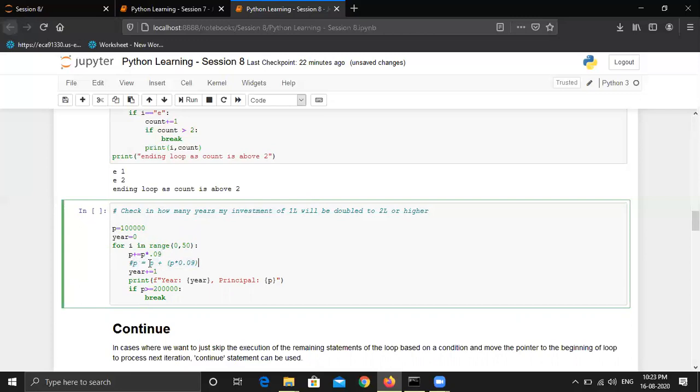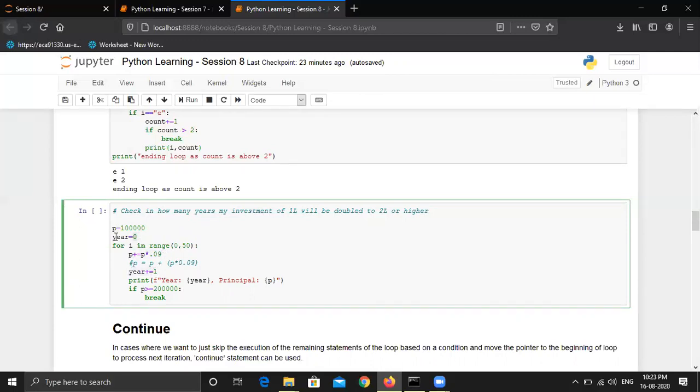So we are doing principal is equal to principal plus principal into interest. So interest on 1 lakh will be 9,000, plus the principal of 1 lakh. So the new value of principal will be 1 lakh 9,000 using this statement. And then the year value will be incremented.